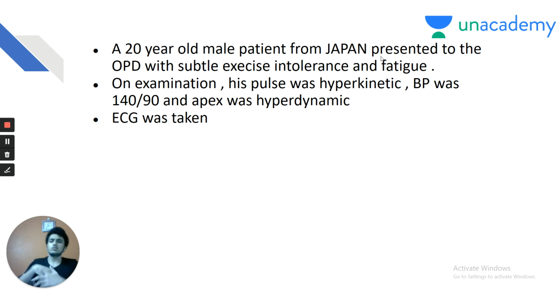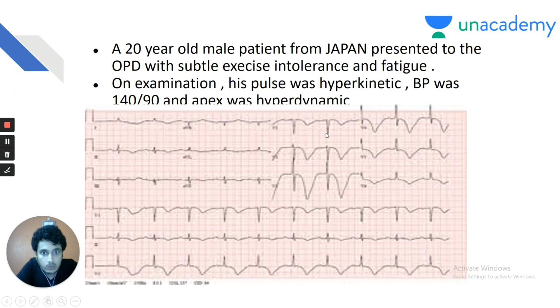Again, let us come to the variants of the cardiomyopathies. A 20-year-old male patient from Japan presented to the OPD with subtle exercise intolerance and fatigue. On examination, his pulse was hyperkinetic, a high volume pulse. BP was 140 by 90 and the apex was hyperdynamic. The ECG was taken, which showed the below findings. Again, my dear friends, you see it is a young male patient from Japan presenting with exercise intolerance and fatigue. On examination, his pulse was hyperkinetic, BP was 140 by 90 mm of mercury and the apex was hyperdynamic. The ECG was taken where it showed.